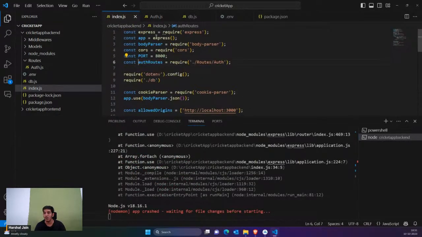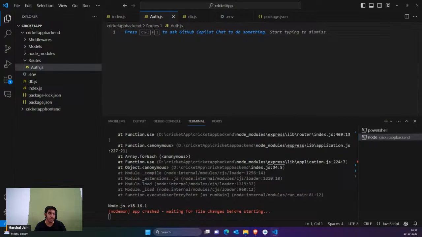Now I'm going to go inside the auth route page, and the auth route page is actually this page. Right now it is empty, so we have to add a few details here. That means login, sign up, these kinds of details would be added here. So let's do that.